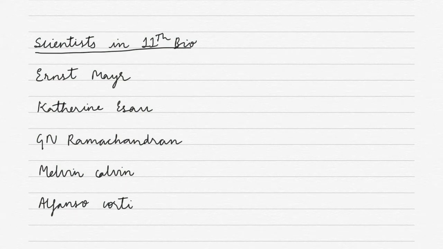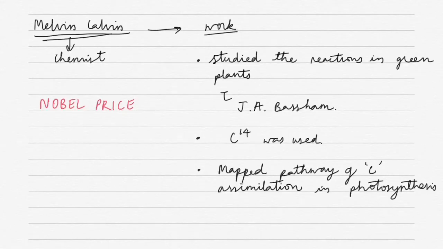Now we shall study about Melvin Calvin. Melvin Calvin, he is a chemist. He started studying the reactions in green plants following the use of nuclear bombs. He met somebody called J.A. Bassham. This is a sign for with.